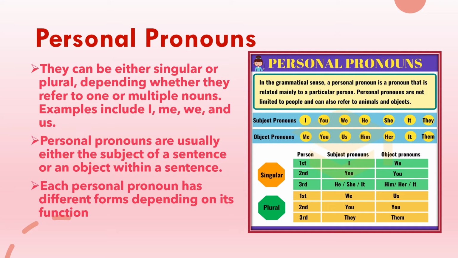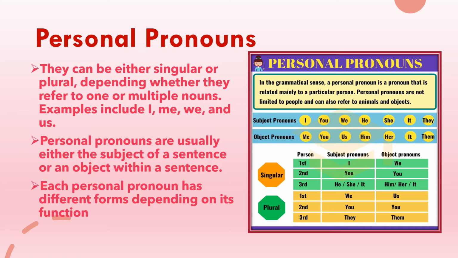Now, a personal pronoun is a pronoun that is related mainly to a particular person. But they are not only limited to people but can also refer to animals and objects. Now, when we use personal pronouns as a subject in a sentence, they are used in these forms: I, you, we, he, she, it and they. And when they are used as objects, we use them as me, you, us, him, her, it and them. Similarly, personal pronouns are also used in the singular and plural. Singular means only one, plural meaning many.